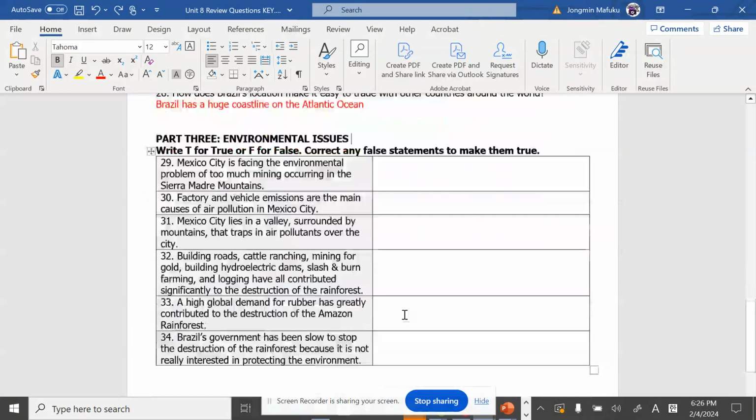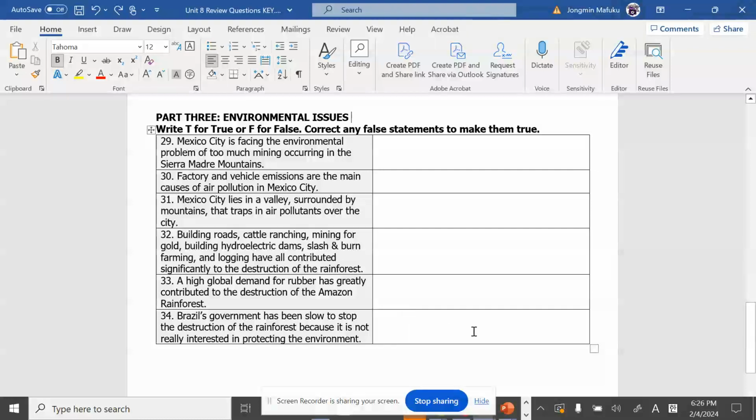Now, we're moving on to environmental issues. We're going to write T for true and F for false. Let's go ahead and knock this thing out. Number 29, Mexico City is facing the environmental problem of too much mining according to the Sierra Madre Mountains. Although we know along the mountain there's a lot of mining going on, the environmental issue that Mexico City is facing is not the mining, but it is the air pollution over Mexico City. So the answer is false.